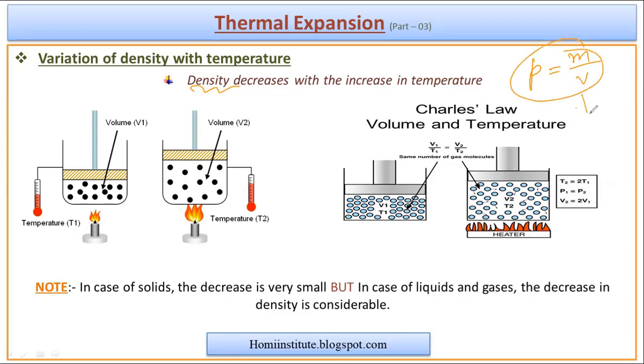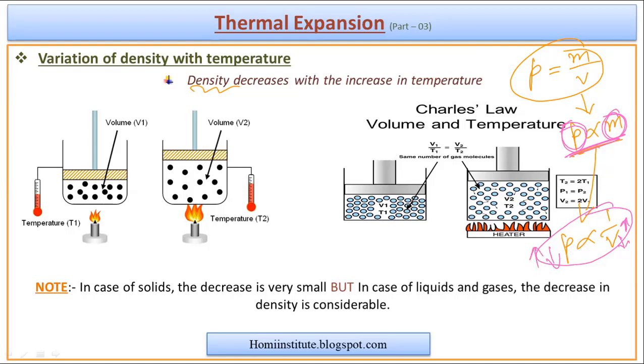Now with this one you come across this thing that the density is directly proportional to mass, and the density is inversely proportional to volume. So what does this mean? This means that if the mass is increasing then the density will also increase, and if the mass decreases then the density will decrease. For this condition we observe that the density is directly proportional to mass. On the other hand, the density is inversely proportional to volume. So what does this mean? This means that if the volume is increasing, then the density will decrease, and if the volume decreases, then the density increases. So it goes in reverse.